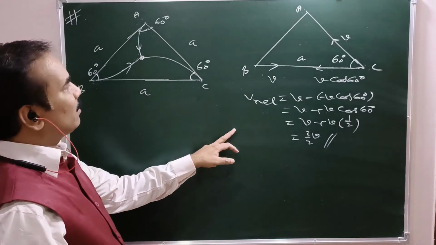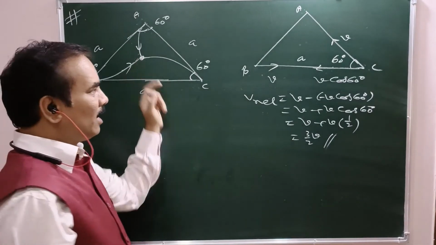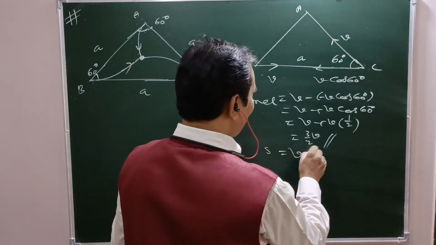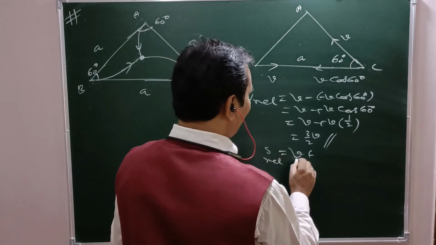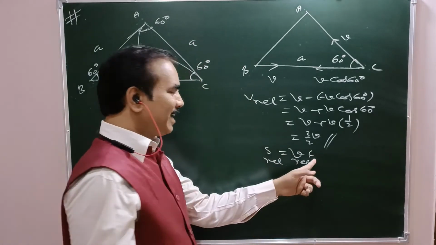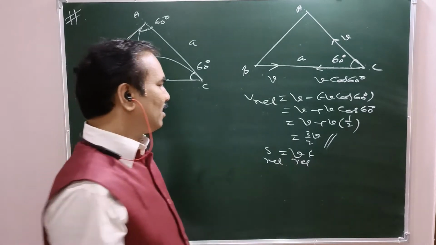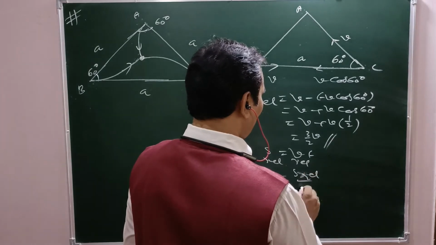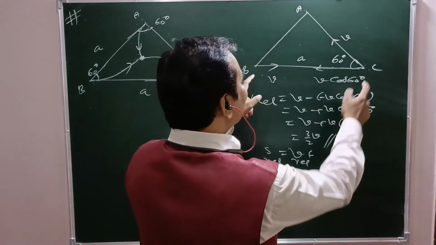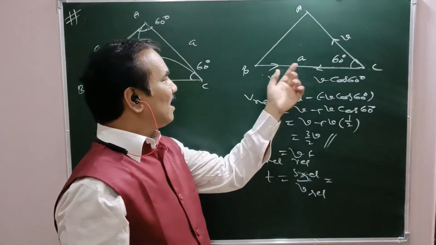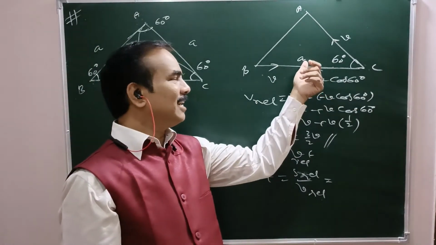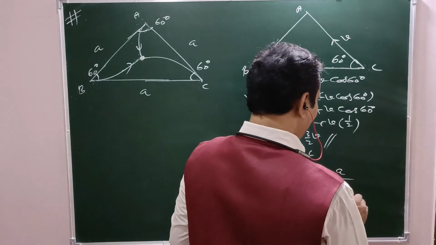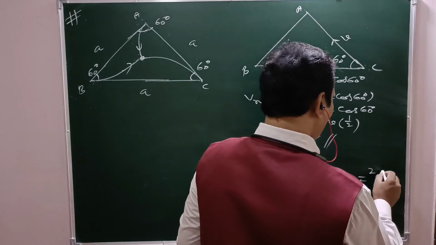What is the time taken in meeting together at the centroid? Here distance equal to speed into time. So distance equal to speed into time. That is S relative equal to V relative into T. T is not relative, that is absolute. So T equal to S relative by V relative. What is S relative between B and C? What is the relative separation between B and C initially? That is A. A by V relative, means 3 by 2. That is 2A by 3V.